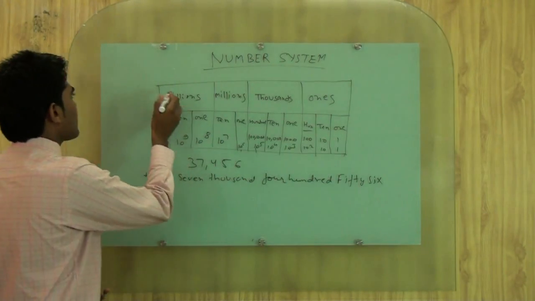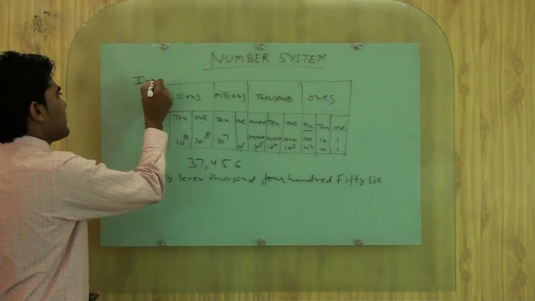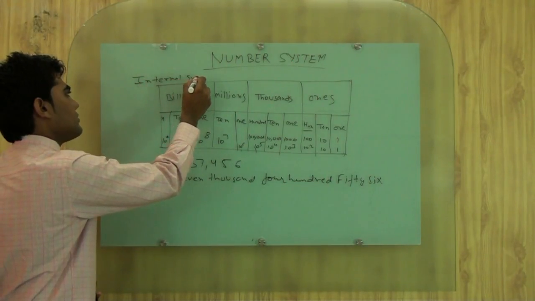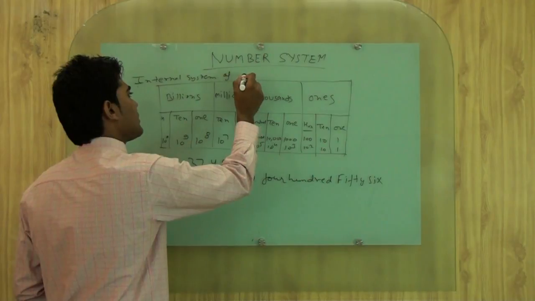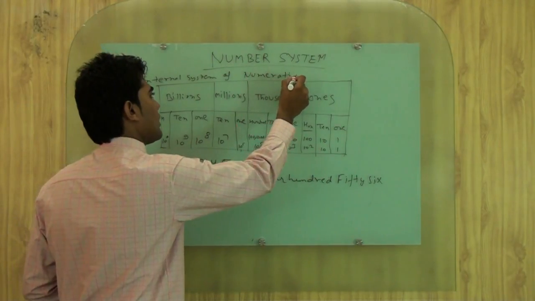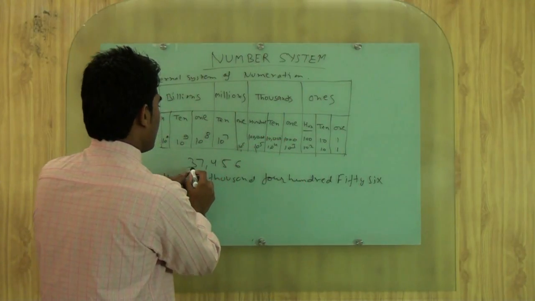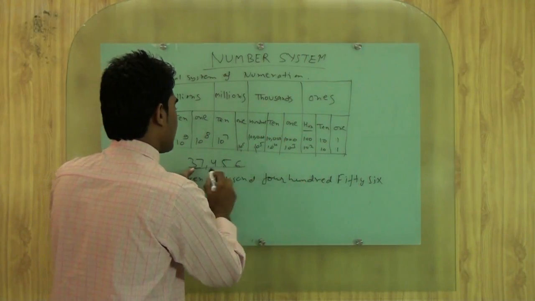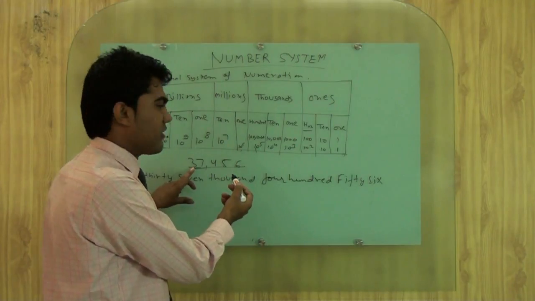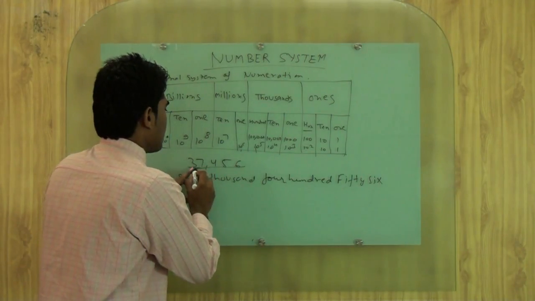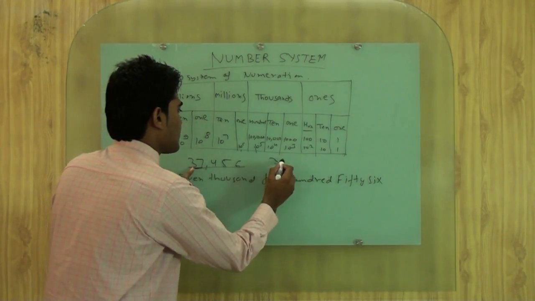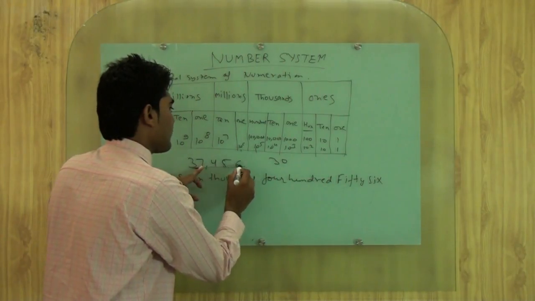37,456. If we are using the international system of numeration, then how will we write it? Same thing. Just see, we are using these things. Firstly we can make place value and face value. 37,000, or we can say it's 3 1 2 3 4 0.